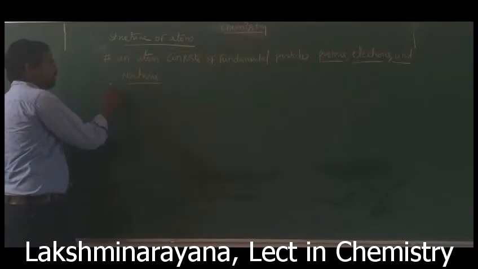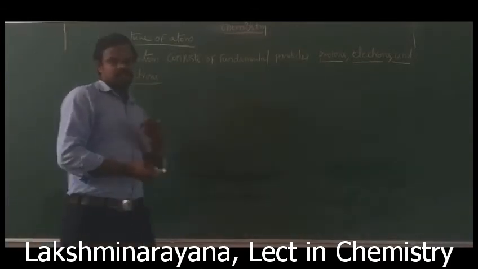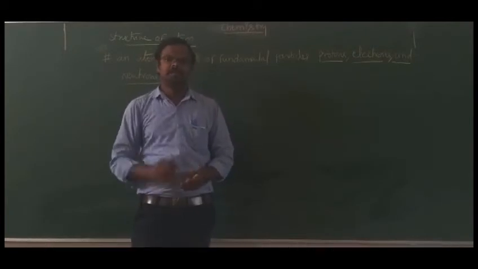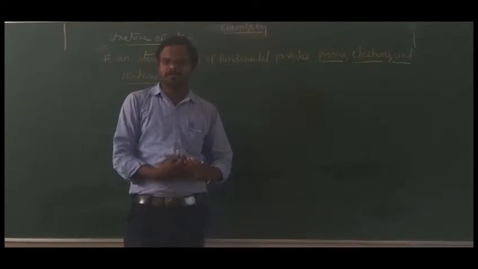These protons and neutrons are bound together and present at the central part of an atom, which is called the nucleus.